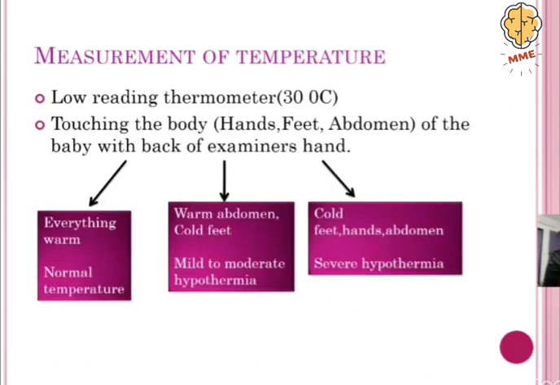Now, how are we going to measure the temperature of the baby? So we need a low reading thermometer, about 30 degrees Celsius. We can do it by thermometer, or by the palpatory method, which is by touching the body, especially the hands, feet, and the abdomen of the baby with the back of the examiner's hand. If hands, feet, as well as abdomen, everything is warm, then we are going to call it normal temperature.